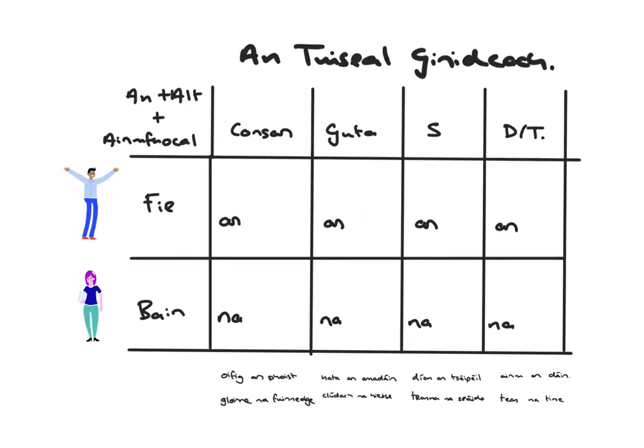Now we look at the changes that happen to nouns when we put them into the Tuiseal Ginideach. So I've pre-populated this chart already with the an and na. All nouns in the singular that are masculine take an, and all nouns that are feminine in the singular take na. So an changes to na for feminine nouns, an stays as an if they're masculine.